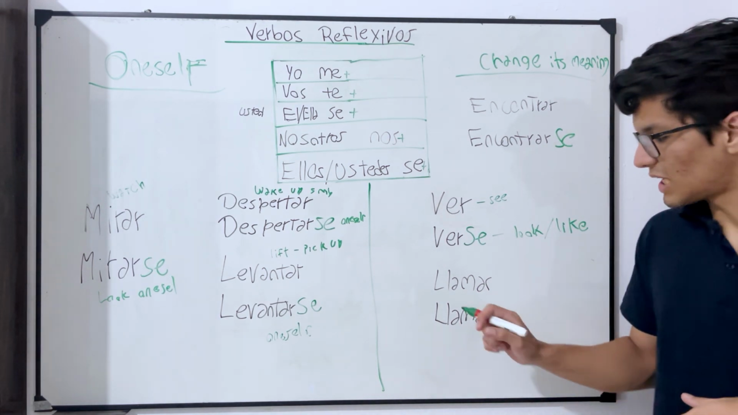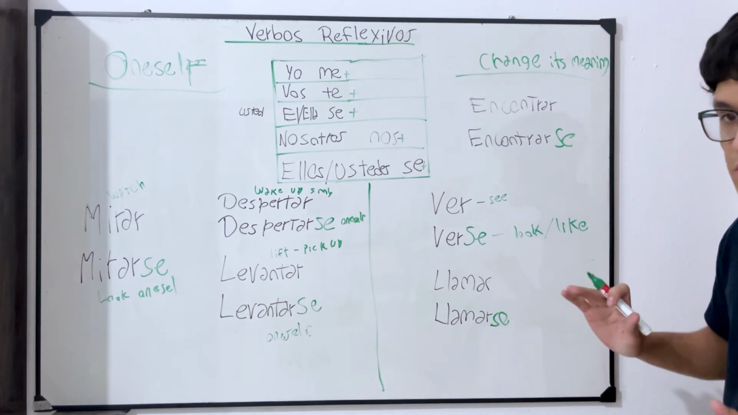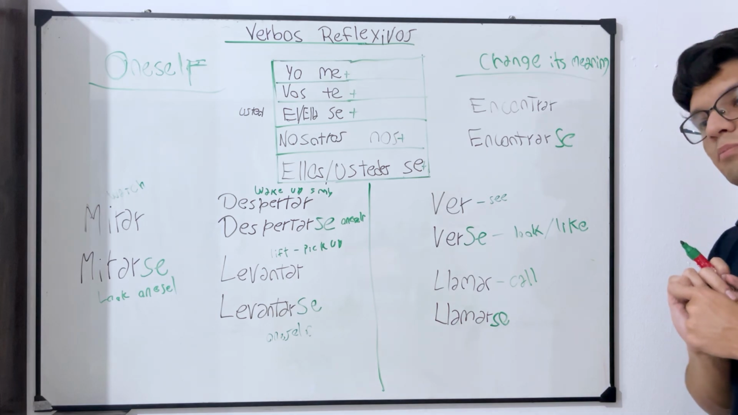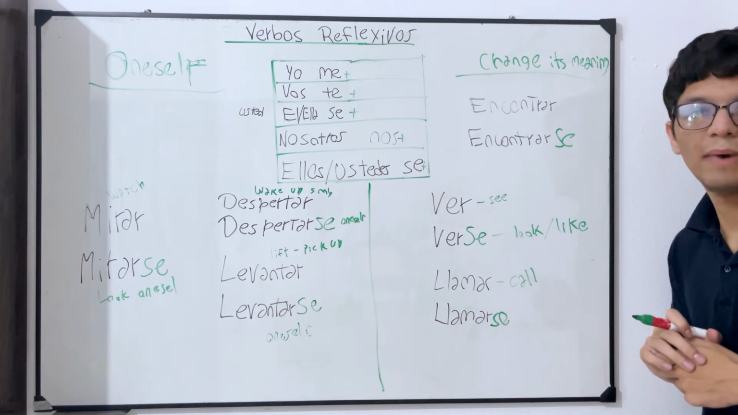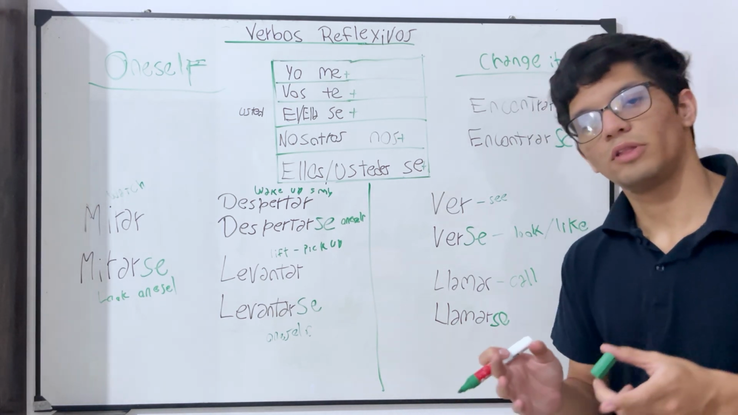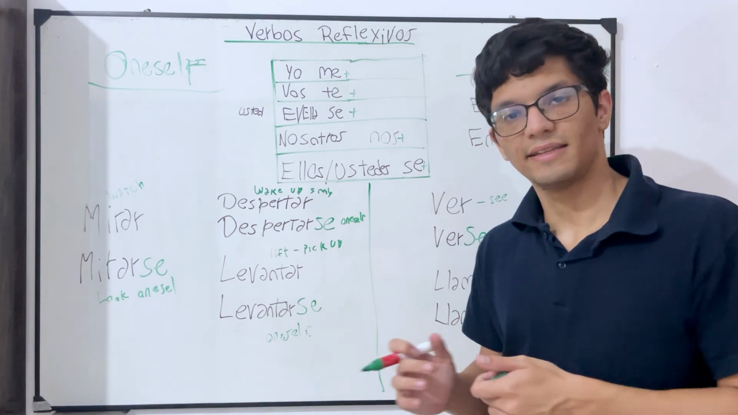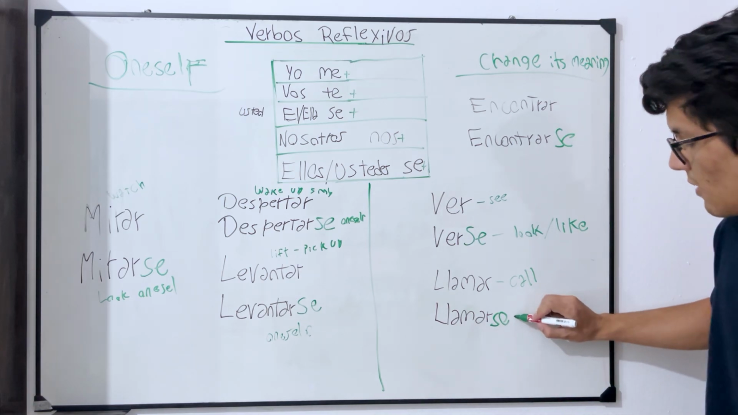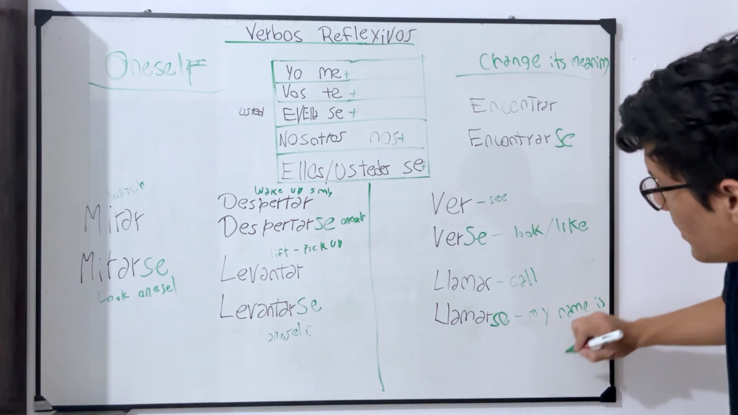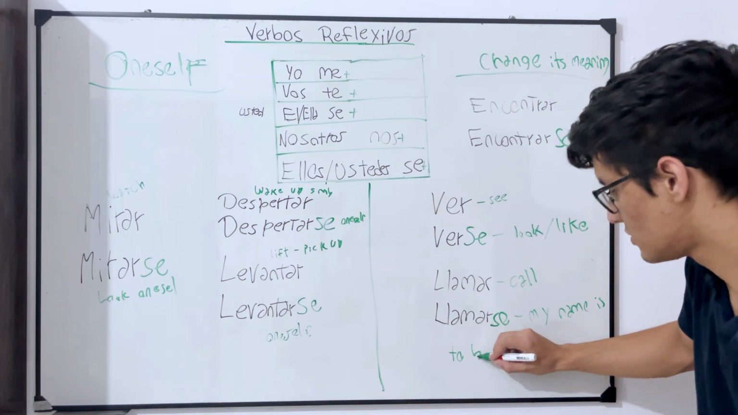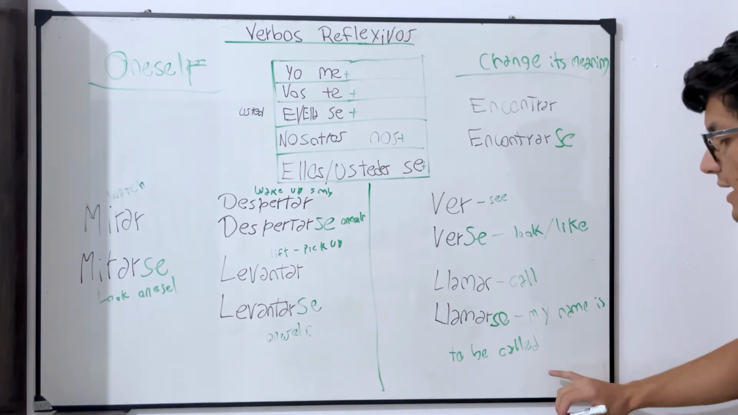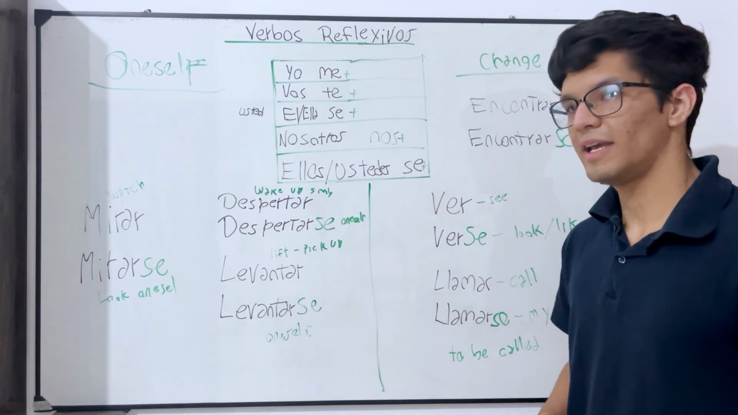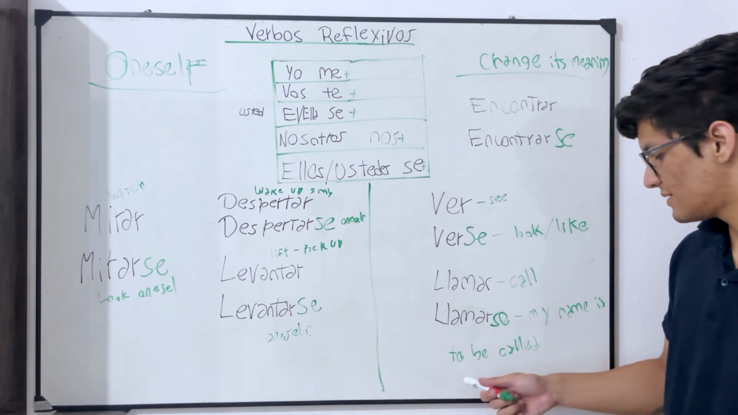Then we got the verb llamar and llamarse. So llamar means to call. For example, yo llamo a mi amigo, I call my friend, yo llamo a mi madre, I call my mother, vos me llamás todos los días, you call me every day, etc. Then, on the other side, we got llamarse, that would be like my name, or basically to be called. It doesn't really have to do with I call myself, no. In this case, it is to be called.